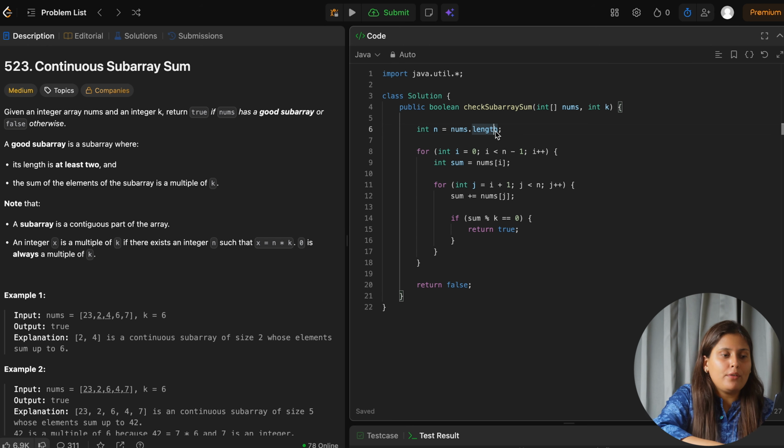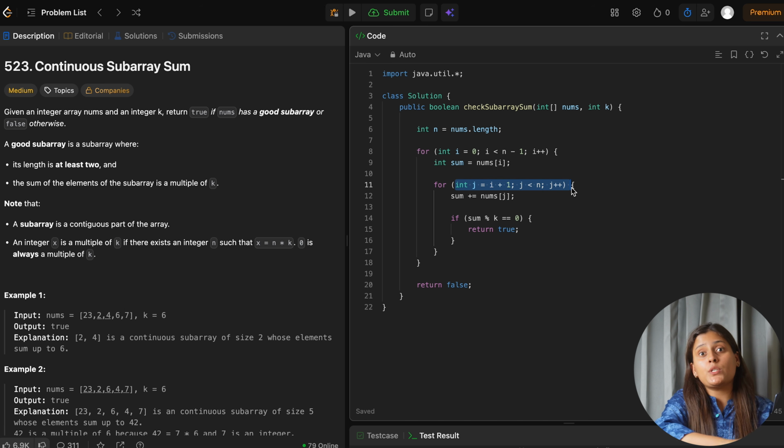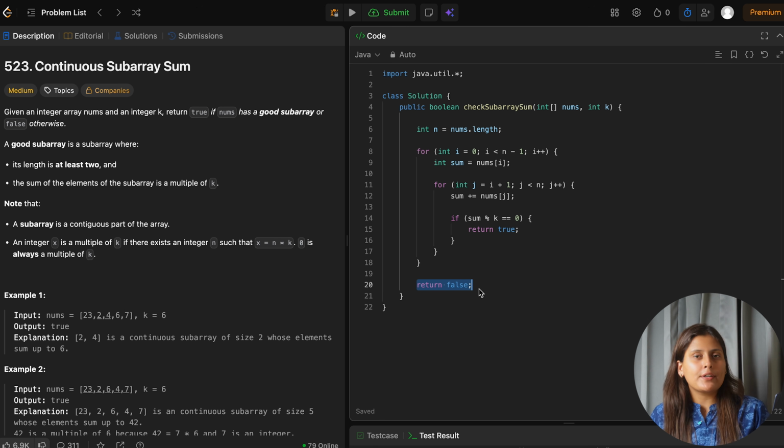So let's see the same code. We will initialize the nums length and we are running our first for loop from I equals 0 to n minus 1 and initializing the sum with nums of I. Inside it we are running the second for loop from I plus 1 so that I and j will hold two different points and minimum length will be 2. Okay, so here we don't need to check for that minimum length condition, and if anywhere sum modulo k is equal to 0, hence we have found the subarray which is a multiple of k and we can return true then and there. Otherwise, after coming out of both for loops, we can say we have not found it, so we will return false here.